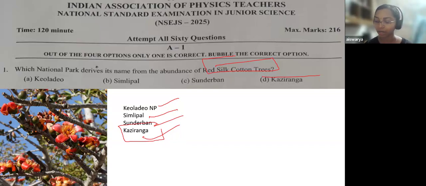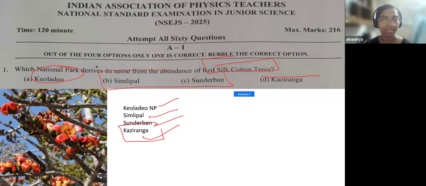Then coming to Keoladeo National Park, it is in Rajasthan. This national park is known for migratory birds, seasonal migratory birds that come and visit it. So it's in Rajasthan, and that will not be the answer.